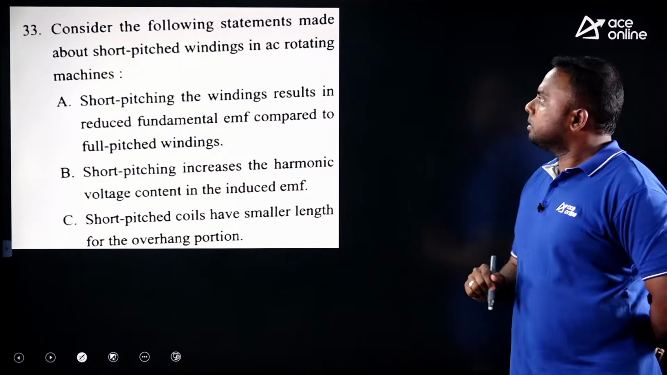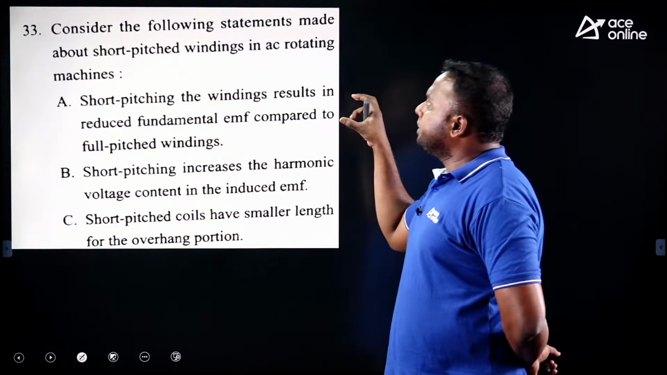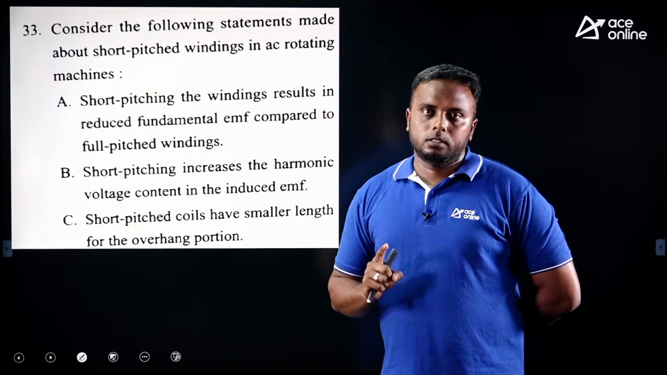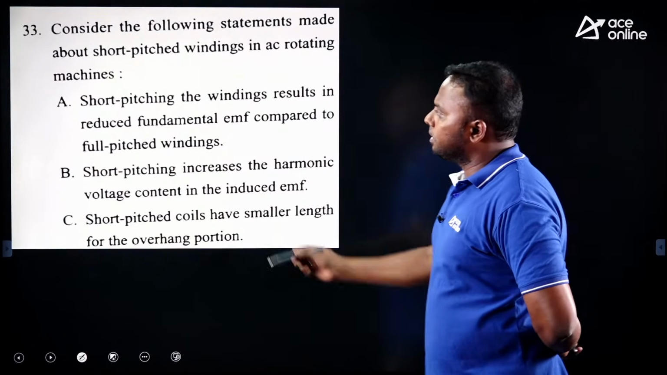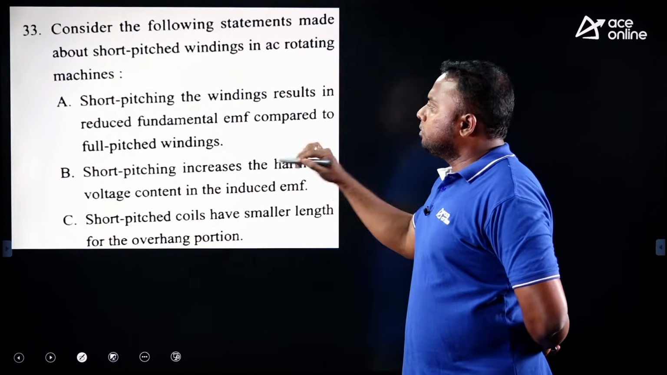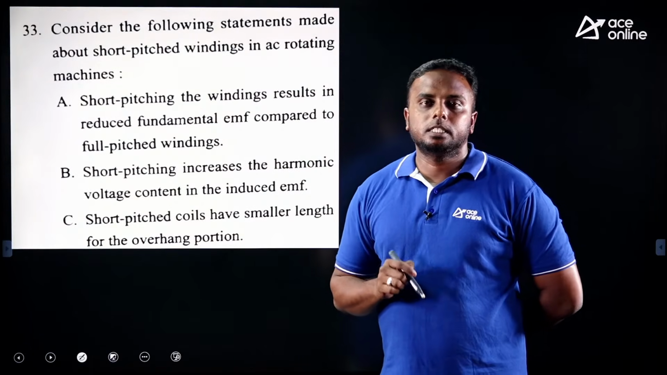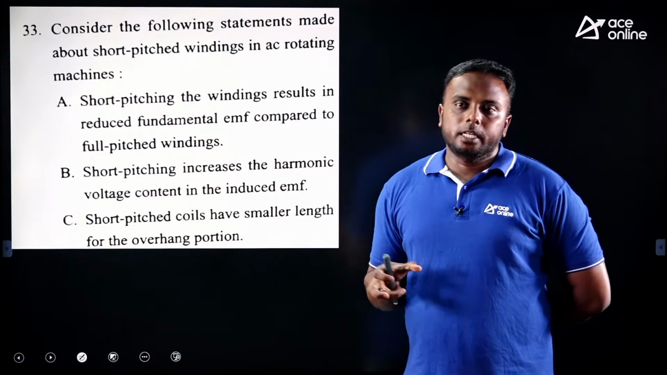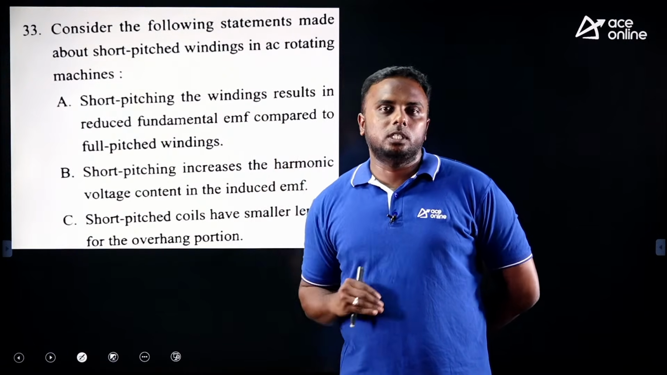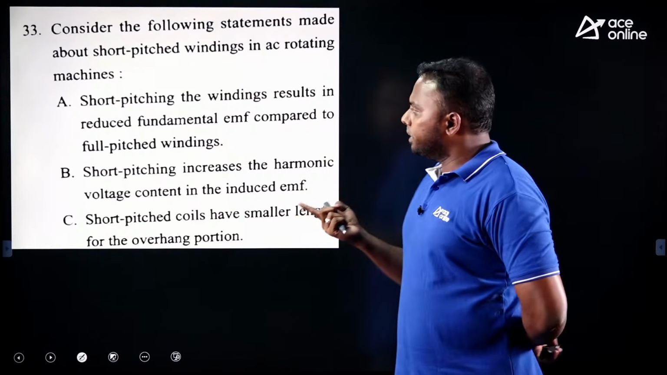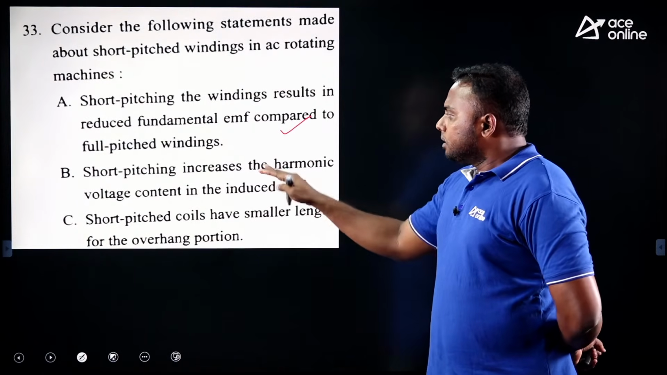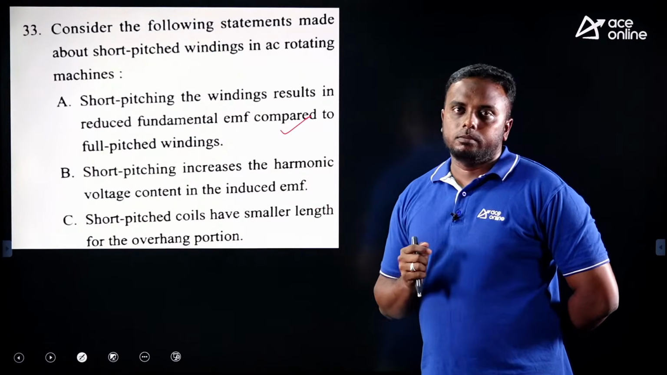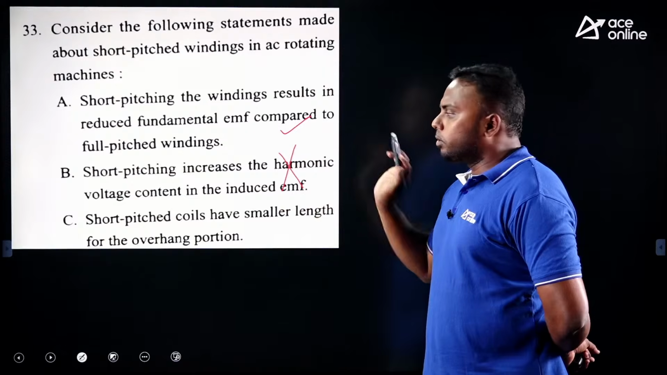Consider the following statements made about short pitched winding in AC machines. So why do we use short pitch? To eliminate harmonics. Okay, read the statements first. Short pitch winding results in reduced fundamental EMF. Is this right or wrong? Yes, right. The advantage of short pitch is that harmonics will be eliminated, but the magnitude of the fundamental voltage will reduce a little bit compared to the full pitch case. So this is right. Short pitch winding increases harmonic voltages in the induced EMF. No, this is wrong. We use it to reduce harmonics.